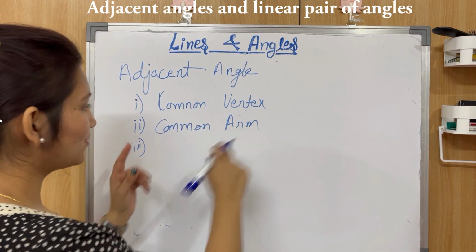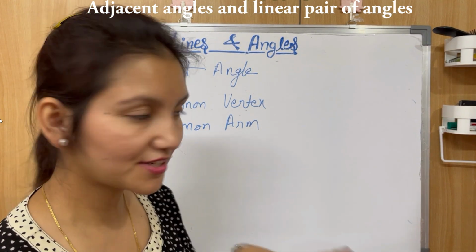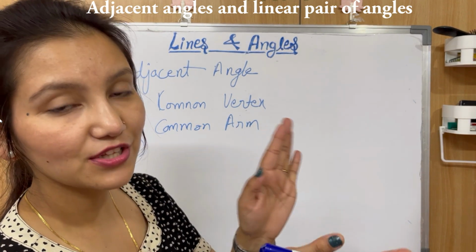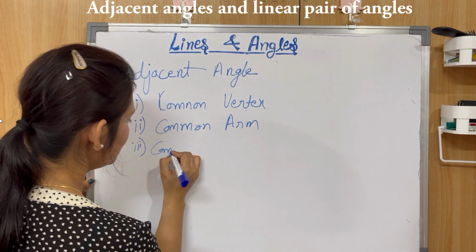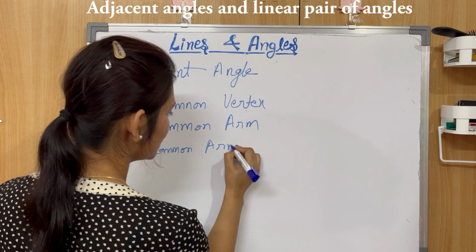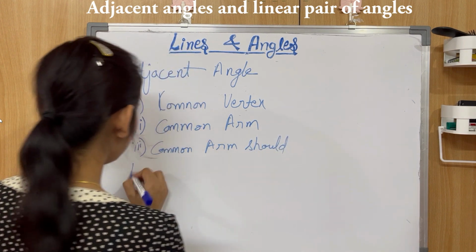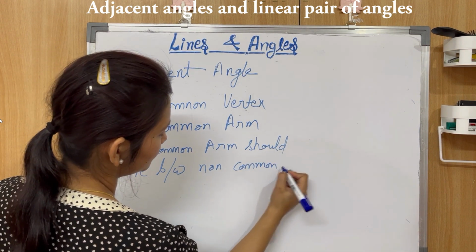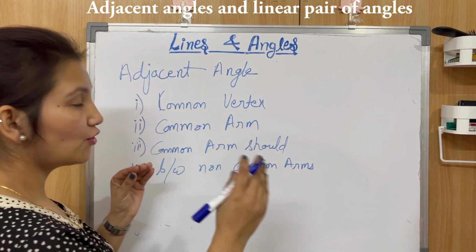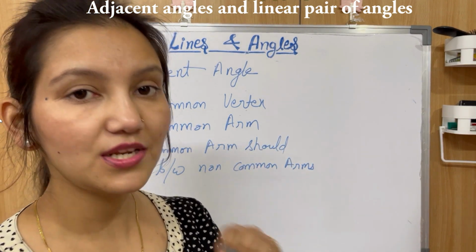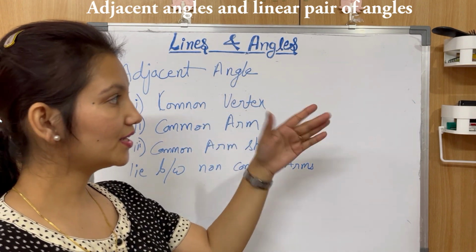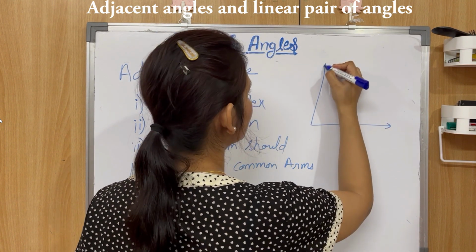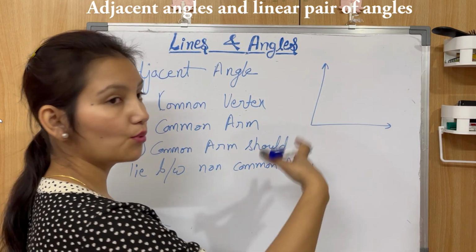So common vertex, common arm, and the third and the most important condition: the common arm of these two angles should lie between the non-common arms. Okay. Now what does it mean? So two angles will be adjacent only if they fulfill these three conditions. Now let's make it clear using a figure, because that's how it will be more clear to you.